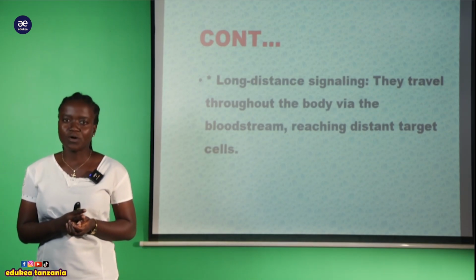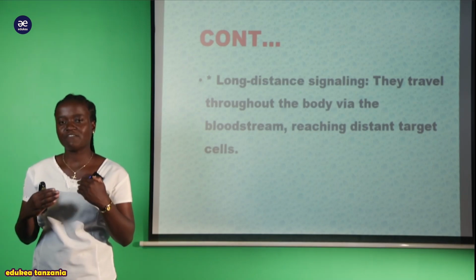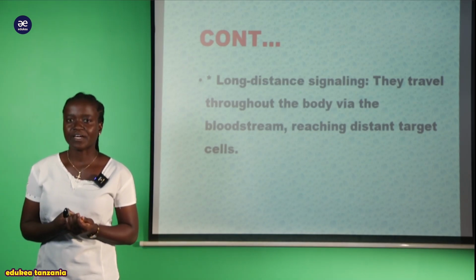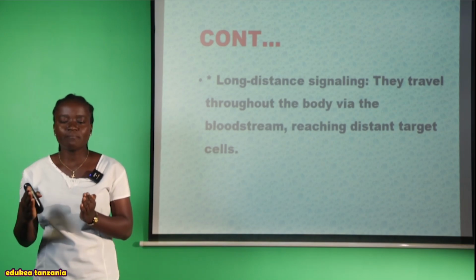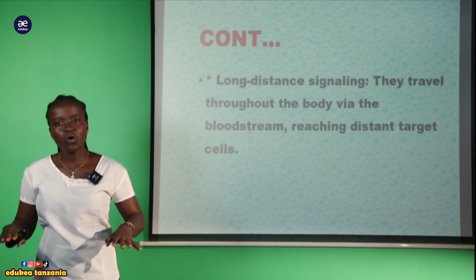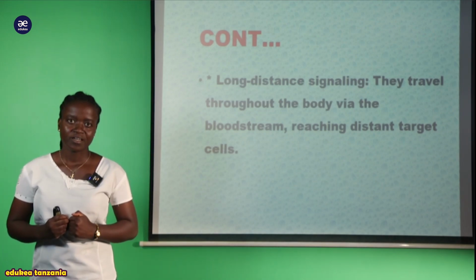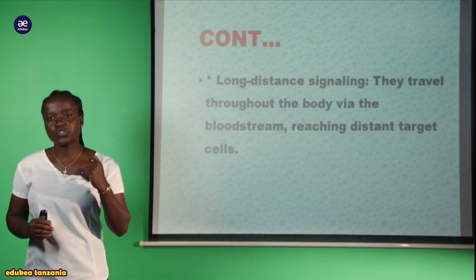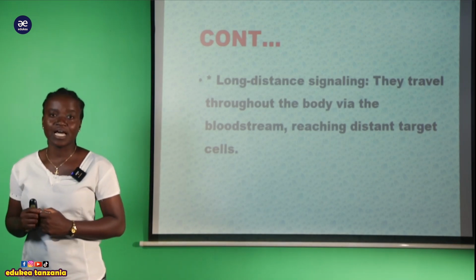Let's take an example. Within the brain we have a part which is called the hypothalamus, and the pituitary gland. Pituitary gland ndio ambayo ina command the production of all hormone which are found within the human body. So now, due to that, we can say that, for example, it will provide the effect within the hypothalamus.